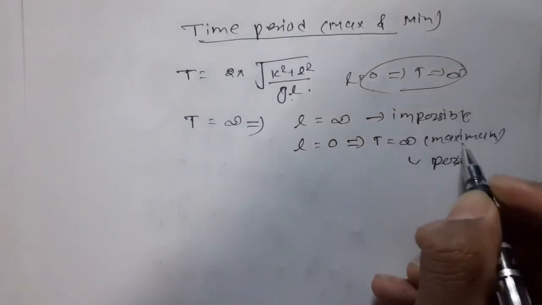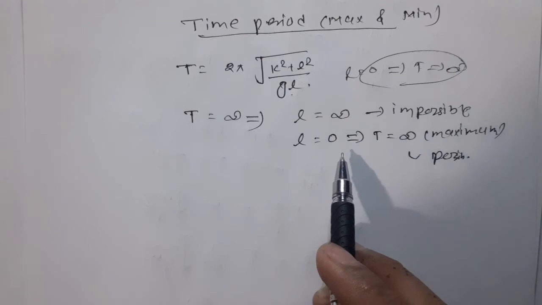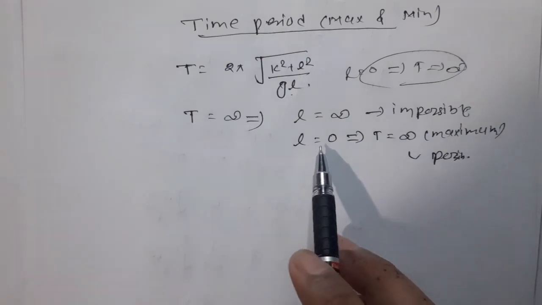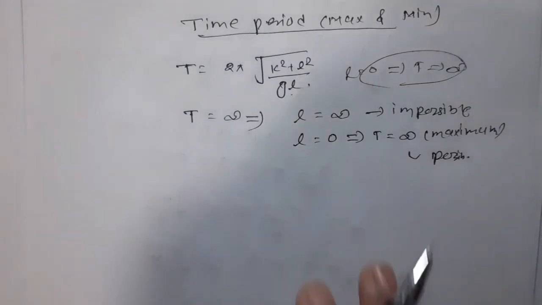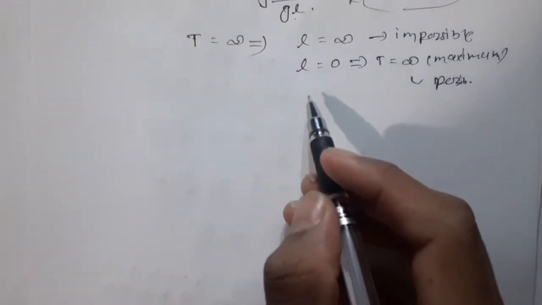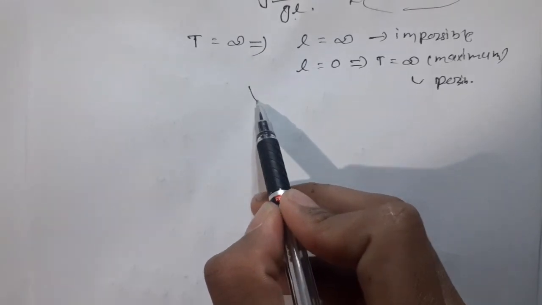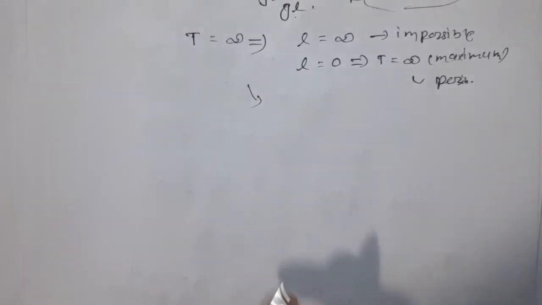So for the maximum time period, L equal to 0 means the point of suspension lies at the center of gravity. So the time period is maximum only when the point of suspension lies at the center of gravity.